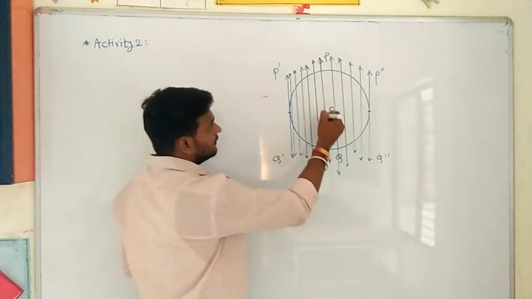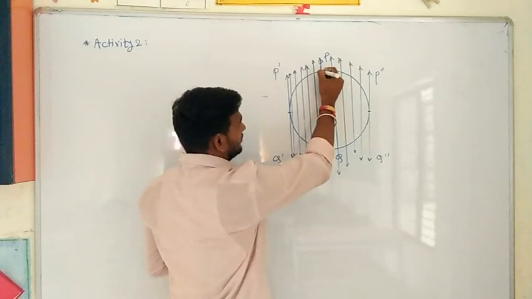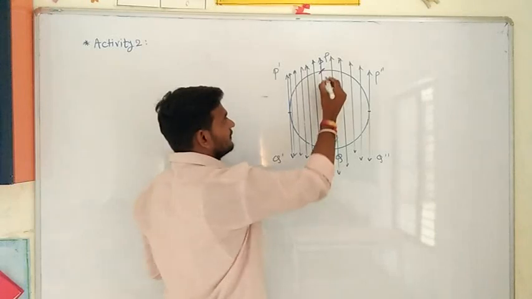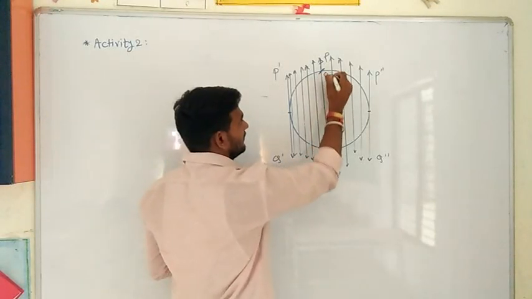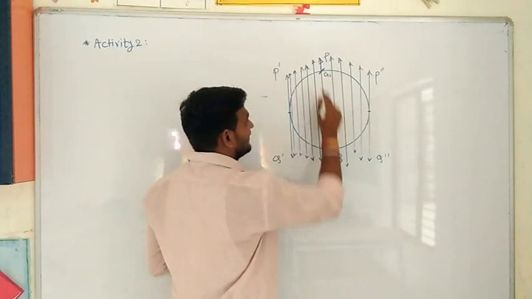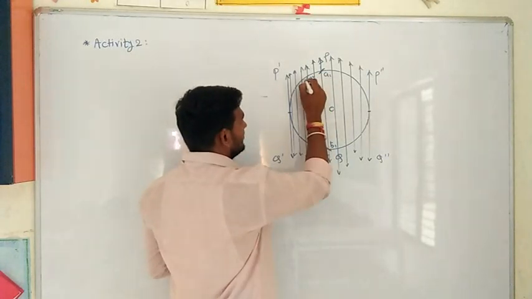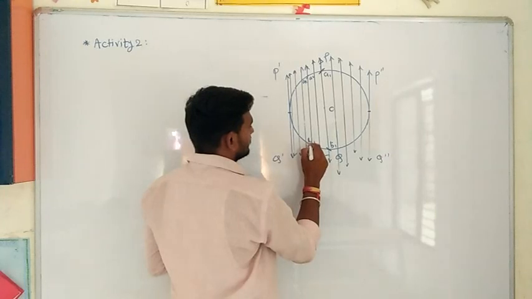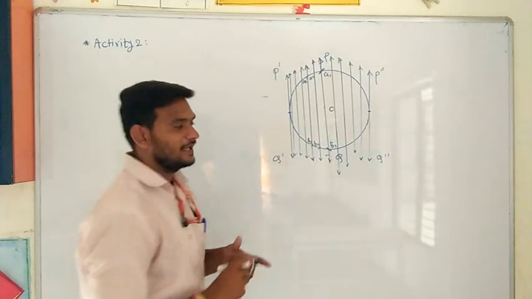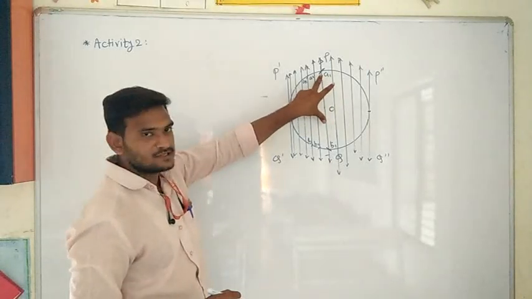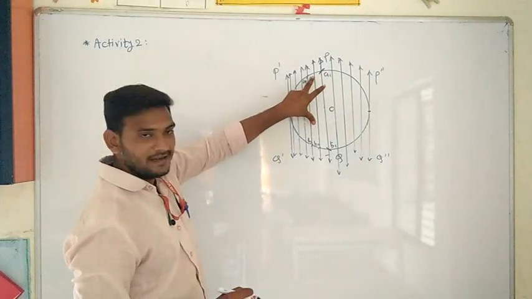See here, first I will assume this as a chord, the distance between these two. This is called a chord. Let us name this A1 and this B1. A1B1 is a chord, and similarly this is A2B2, A3B3, and we have to give names to each chord. Now see here, the A1B1 chord is the largest chord here, and the distance keeps decreasing.